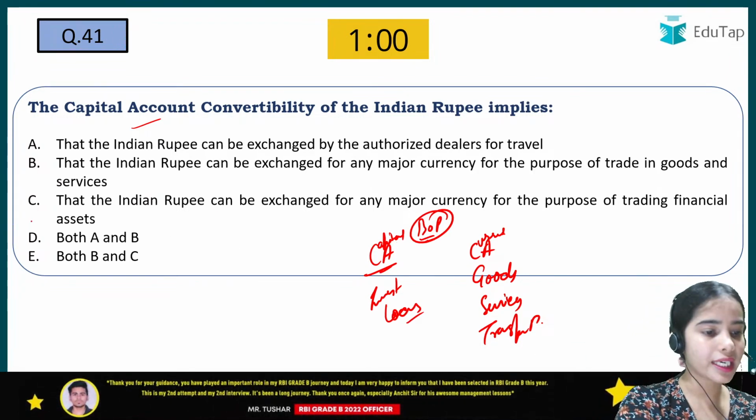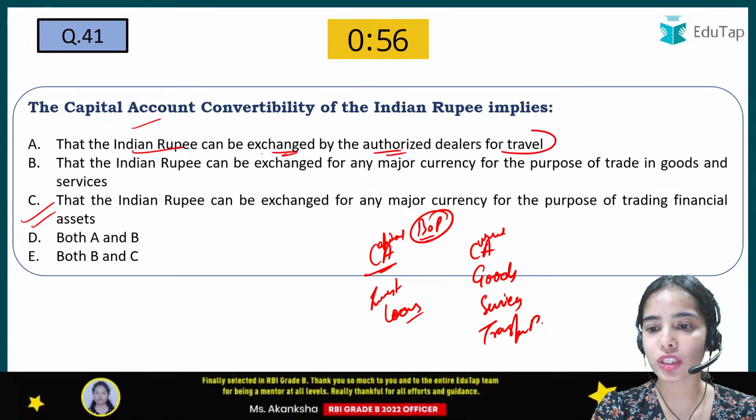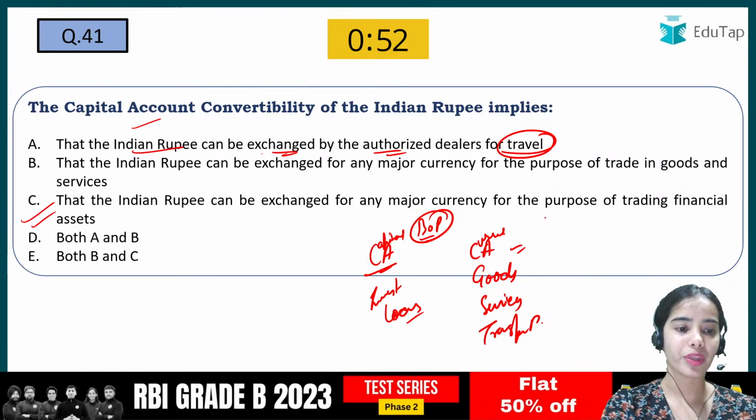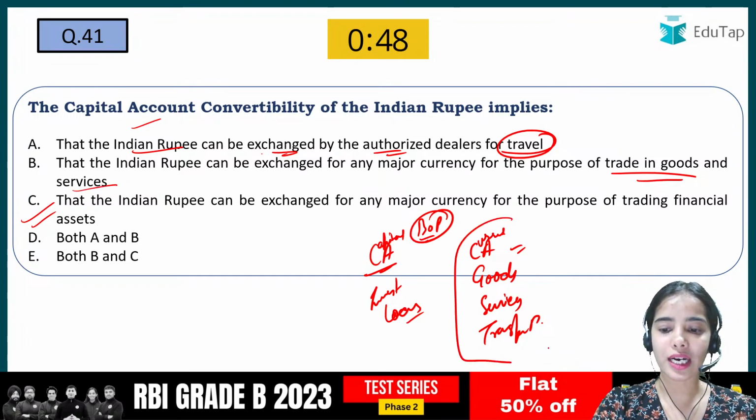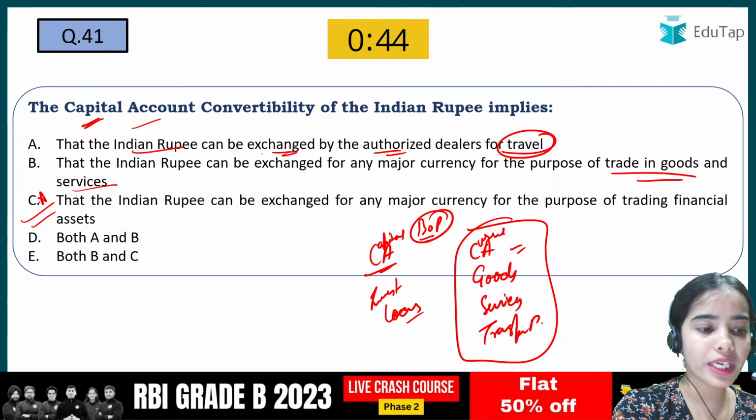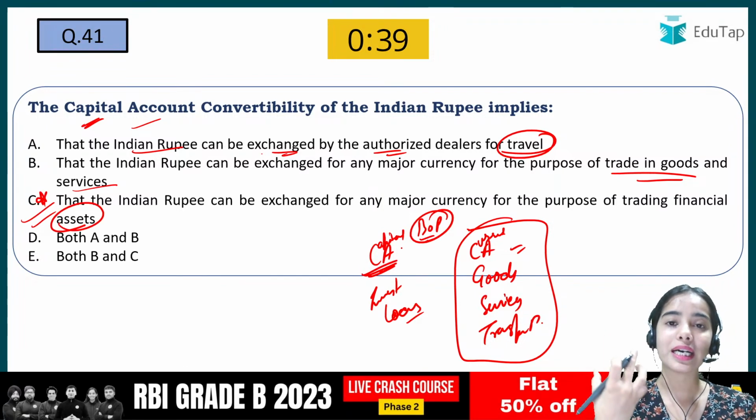So here the right answer is C, because the Indian rupee can be exchanged by the authorized dealers for travel. So the travel purposes will come under the current account. The trade in goods and the services will come under the current account. So here we are talking about the capital account convertibility. So it is talking about the assets. So the capital account, that is we are talking about investment.